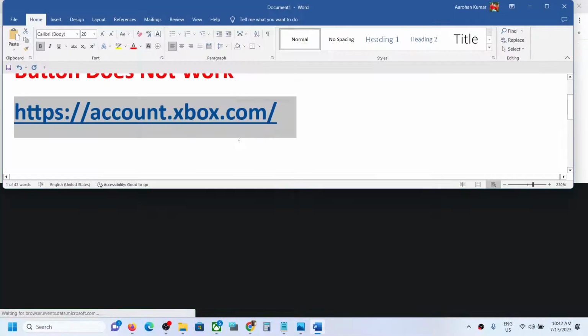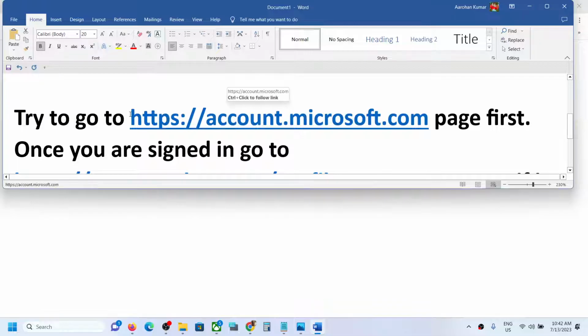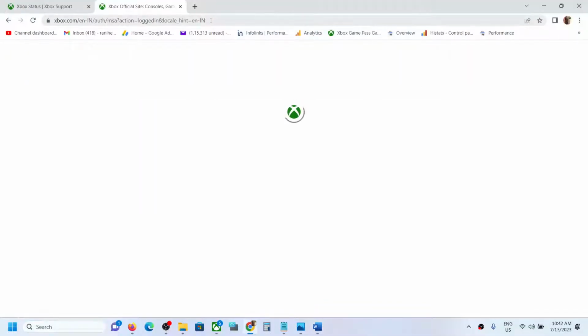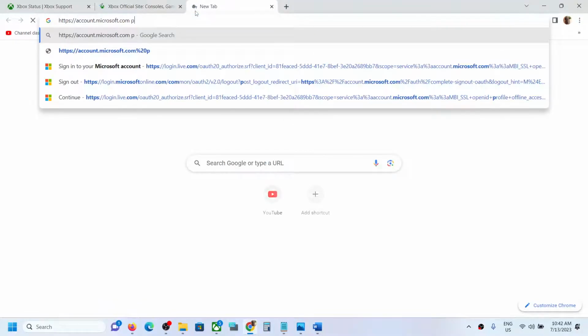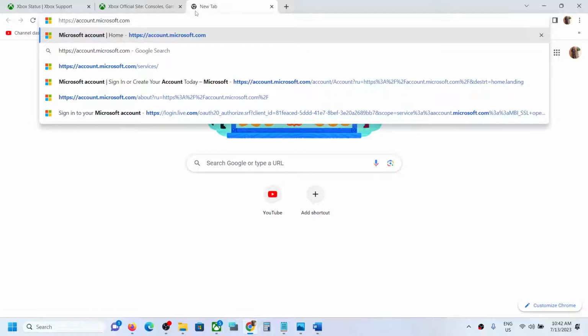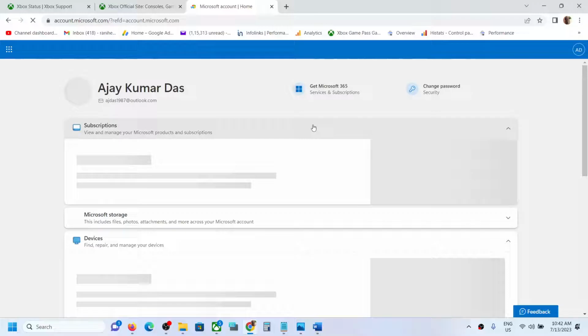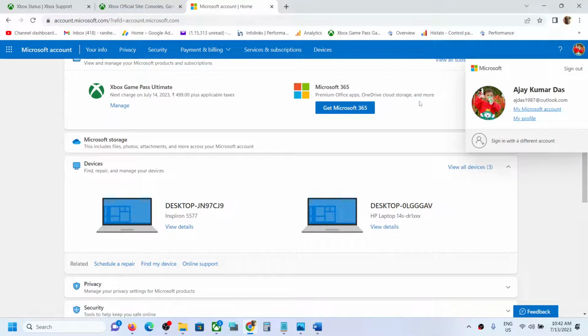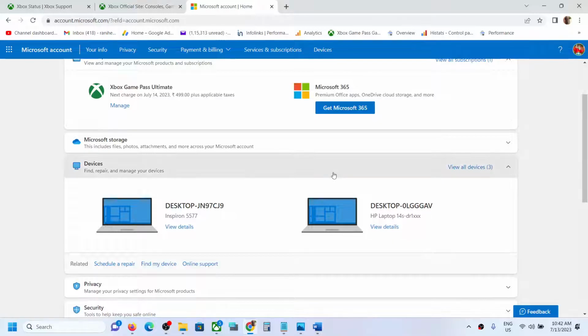Now if you're still facing the problem, in that case, first of all, go to account.microsoft.com and on this screen you can create an account. If you haven't created an account, you can create an account and then you have to log in. Once you create an account, just log in.